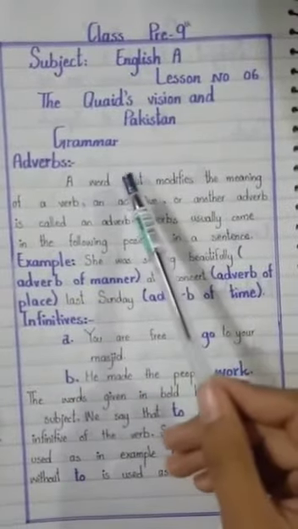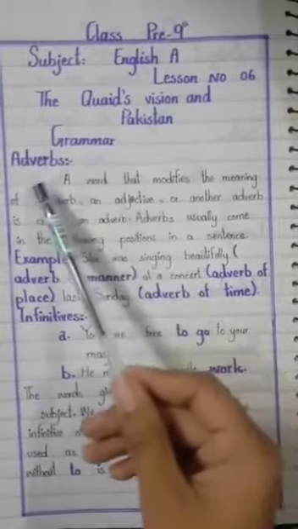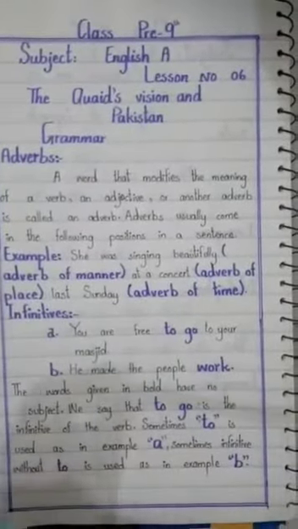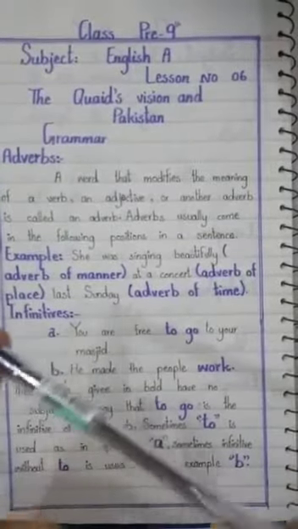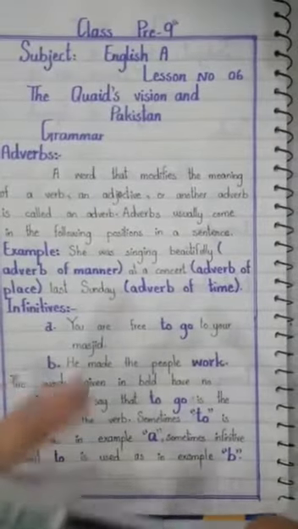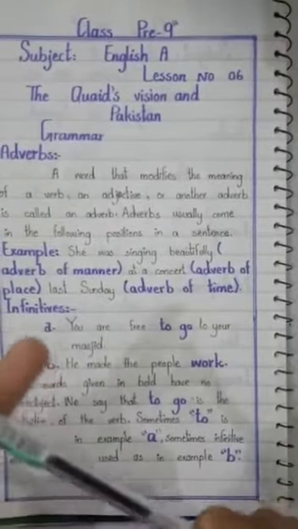Students, today we will do grammar. First is adverb. An adverb is a part of speech used to describe a verb, adjective, clause or another adverb. It simply tells the reader how, where, when or the degree at which something was done.